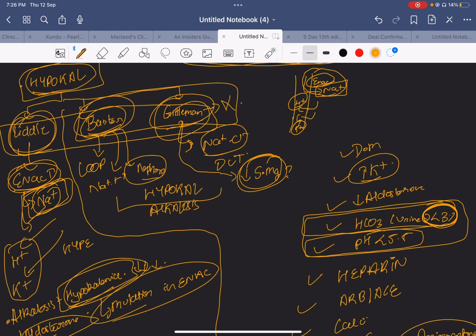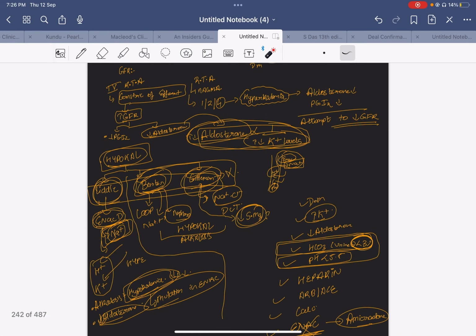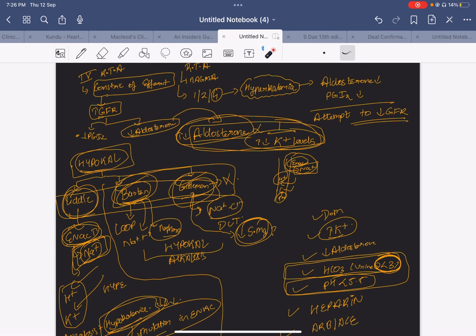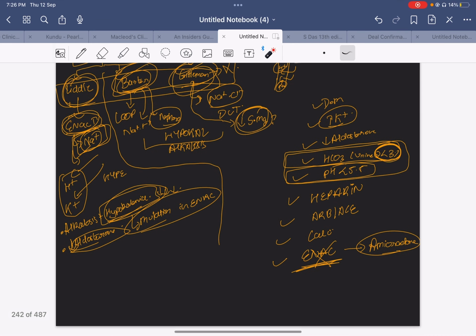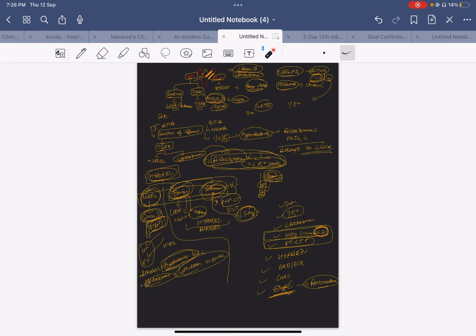Whereas these two conditions, Bartter's and Gitelman syndrome, will not come with hypertension at all. The moment you see hypertension in your exam, Bartter's or Gitelman will not be the answer. Liddle syndrome is what can be the answer. Remember, all three will come with hypokalemia, decrease in the potassium levels. Whenever they talk about hyperkalemia, never answer these three in your exam, right? I also told you the exception of aldosterone and hypokalemia being directly related in this condition. So this is all about type 4 renal tubular acidosis and Bartter's, Gitelman and Liddle syndrome. Now we can move on to type 1 and type 2 renal tubular acidosis.